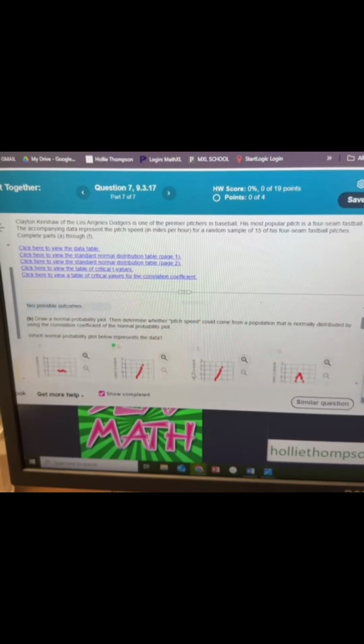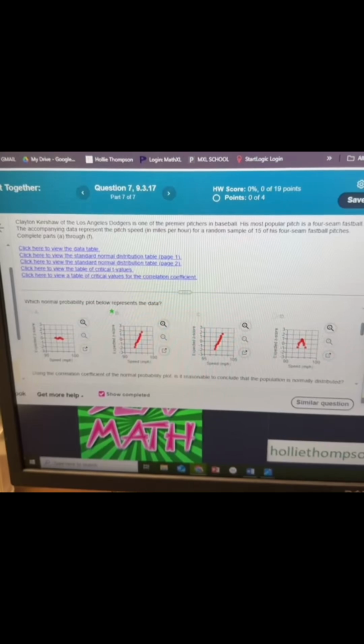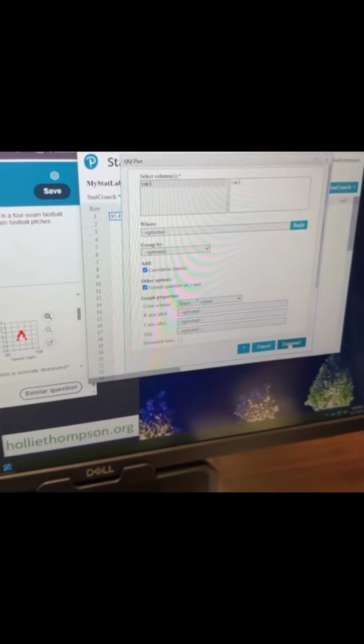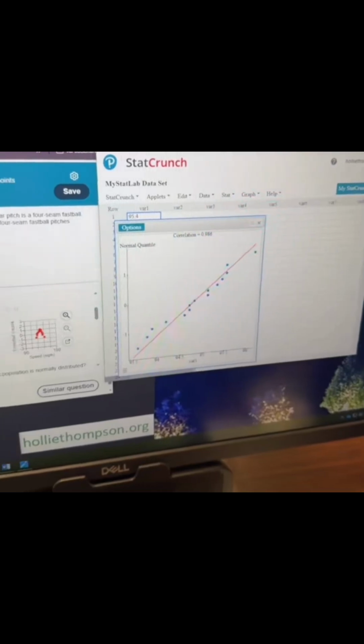Part B, to get this plot, we open up StatCrunch and go to Graphs, QQ plot, and we click both of these, compute, and then we figure out which one it looks like.